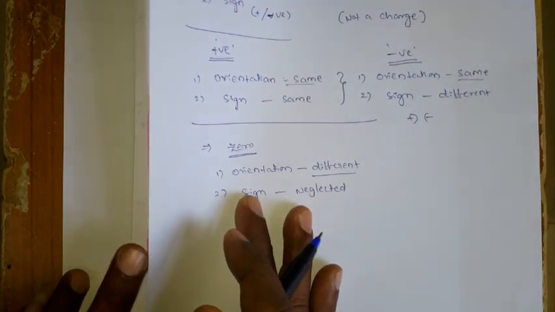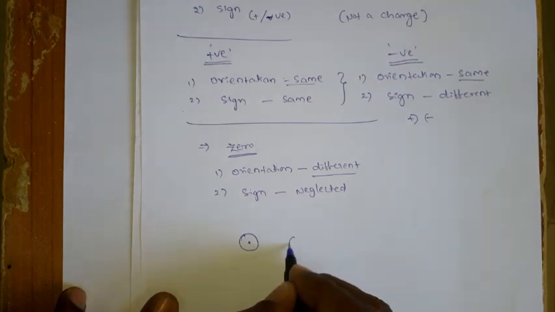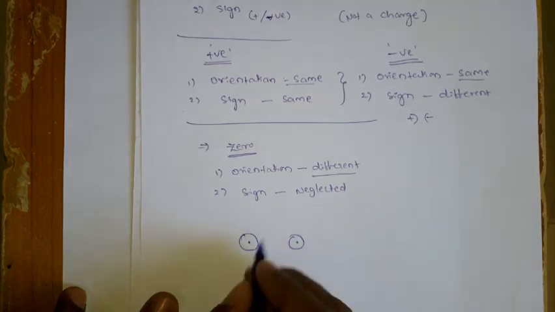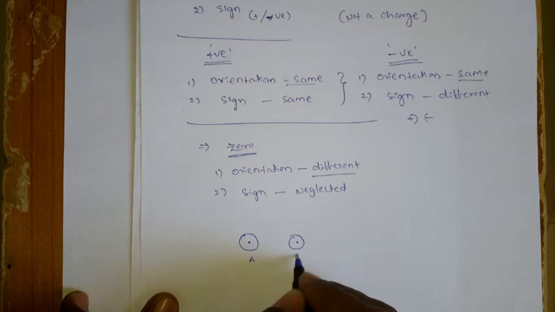It is very simple. If this is one s orbital and this is another s orbital, and this is the nucleus of one atom, suppose you assume it is A and it is B, and this is the nucleus of the other atom.